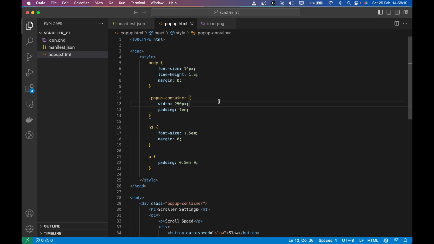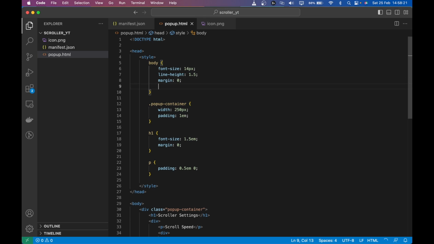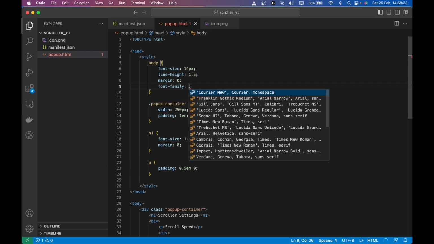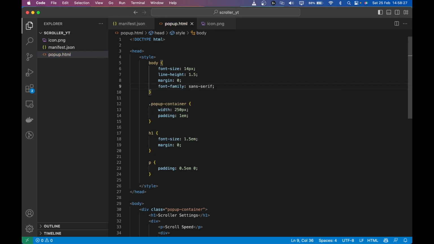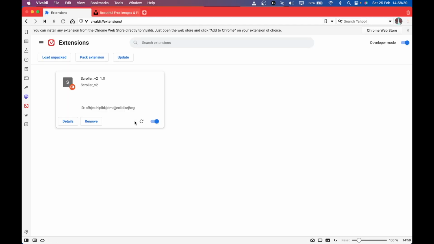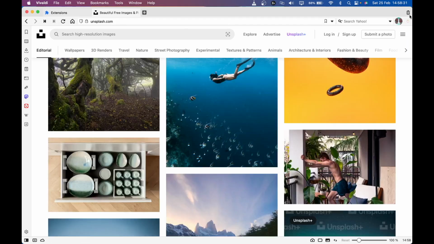So go here, font family, we'll just make it sans serif, and let's see how that looks. And this is how it looks, right? It looks pretty good. And now let's go ahead and get started on actually writing the JavaScript code.